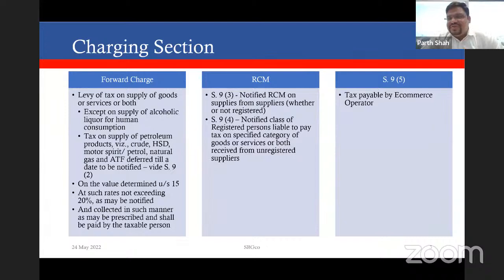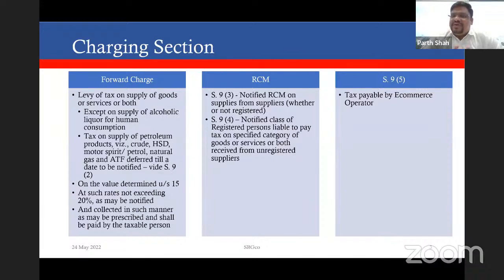Primarily, for our discussion, we'll be focusing on the CGST Act. The provisions under the CGST Act and the respective states' SGST Acts are similarly worded, and the IGST Act borrows a lot of provisions from the CGST Act. So the CGST Act will be the base of our entire discussion. Section 9 of the CGST Act is the charging section, and it defines when the tax is to be levied.